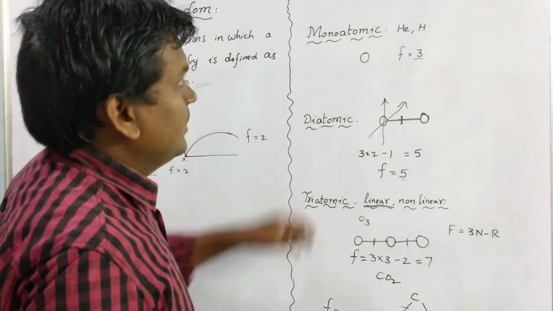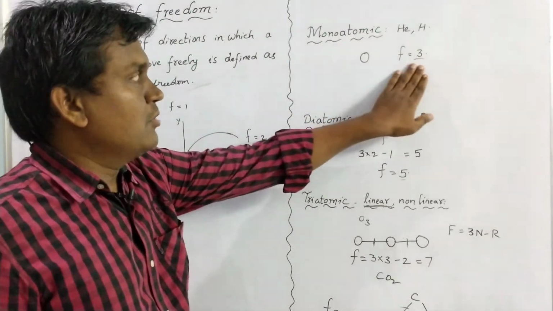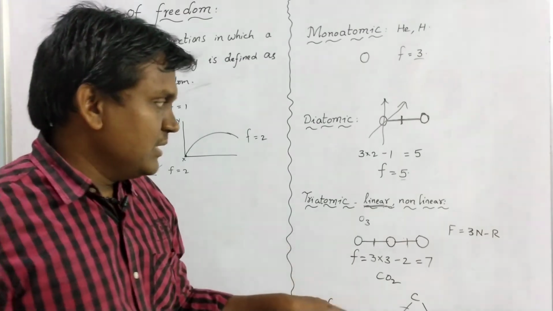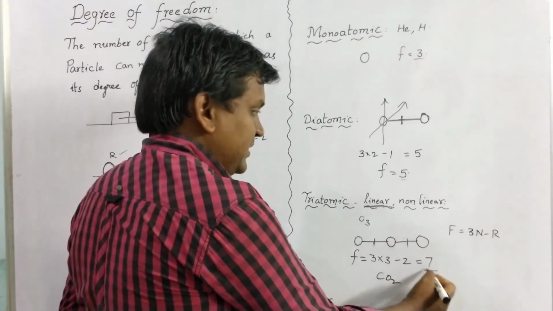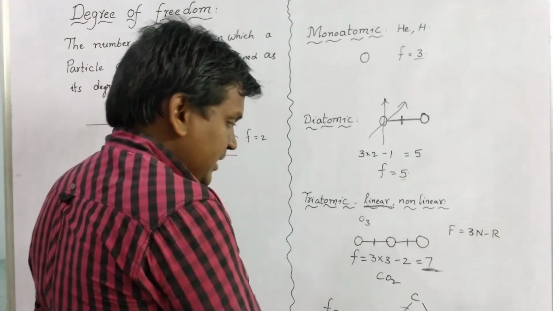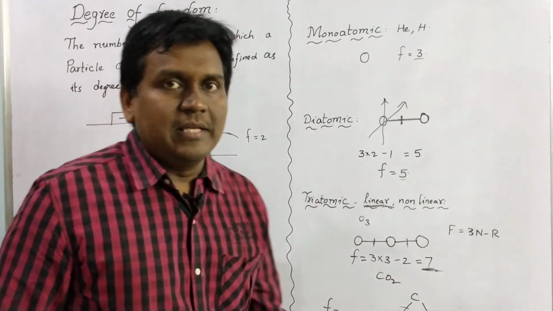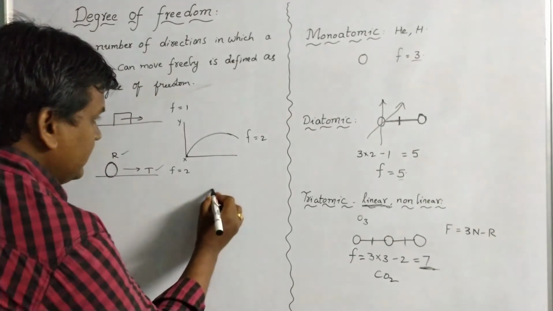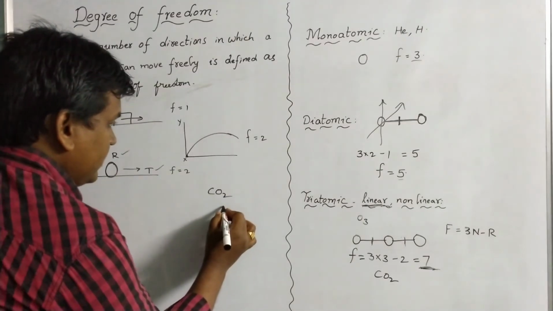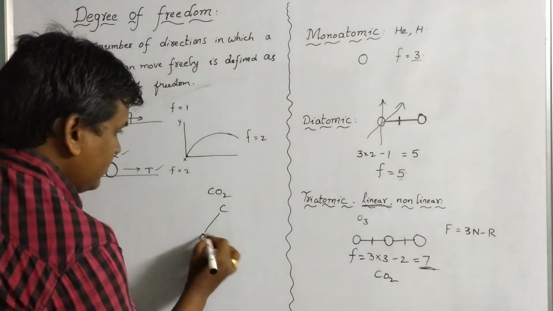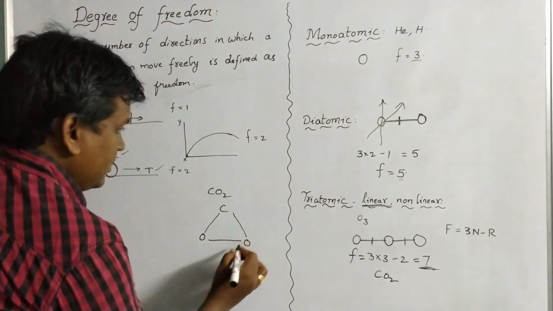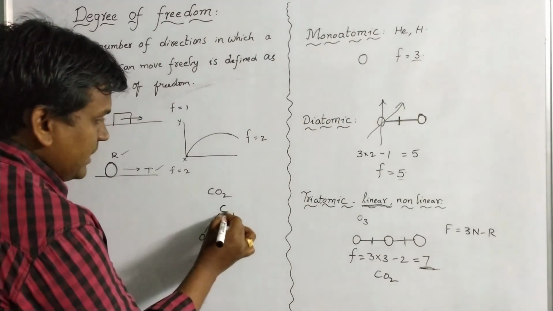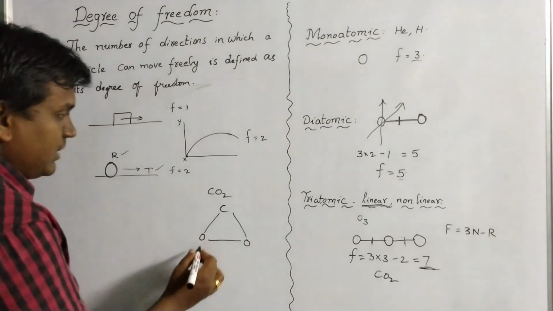So for monoatomic molecules that is 3, for diatomic that is 5, and for triatomic, if it is linear the freedom is 7, if it is non-linear the freedom is 6. Here, for a triatomic molecule, see here CO2, C bonded to O. Here each atom can move in 3 different directions.